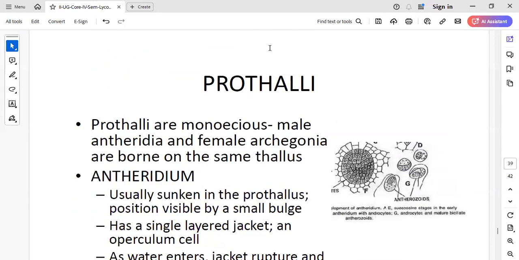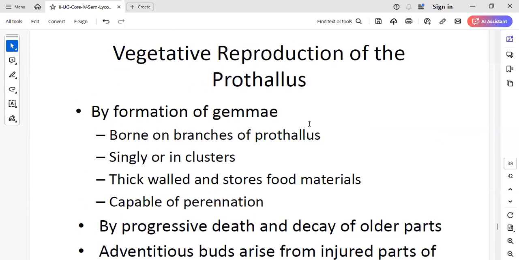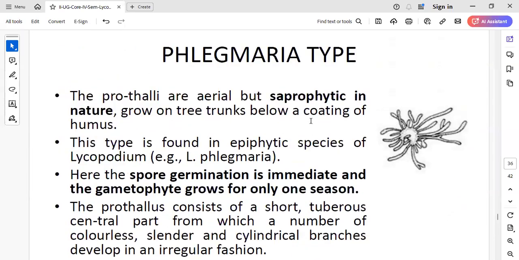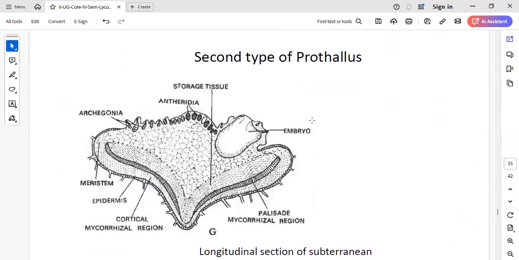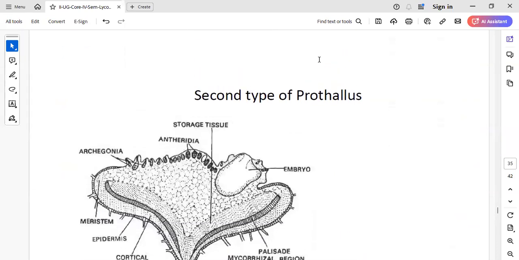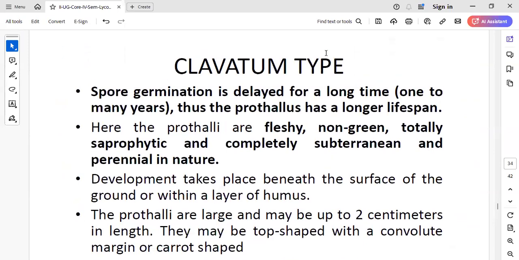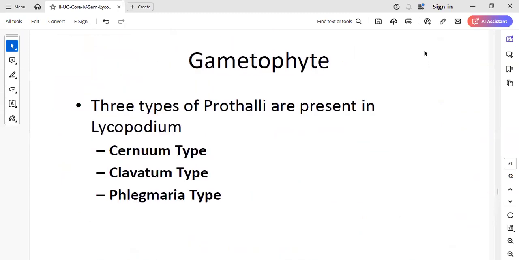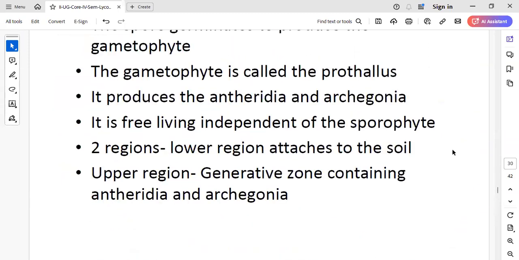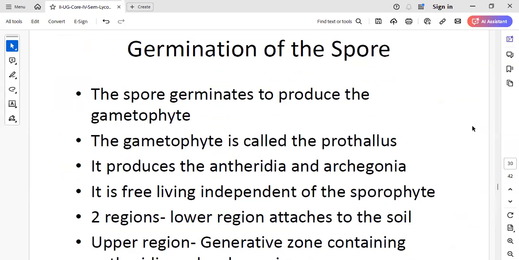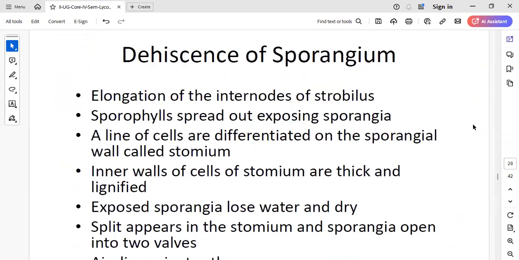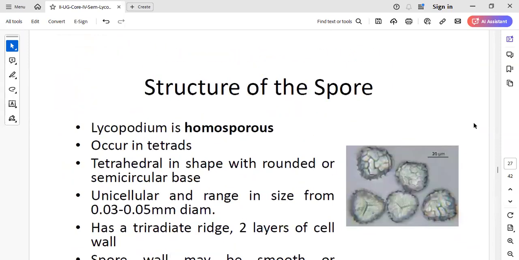In every anatomy, generally the tissues are divided into three types: the outer epidermal tissue, the middle cortical tissue, and the inner stelar region. The stelar region pertains to the presence of xylem and phloem, that is, the vascular tissue. As pteridophytes are vascular plants, we can see the presence of xylem and phloem tissue.